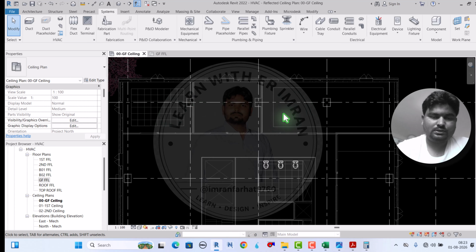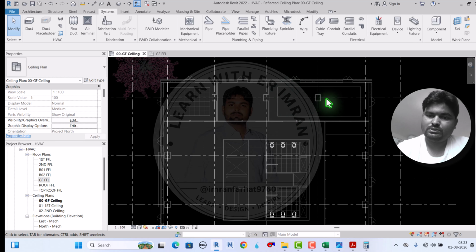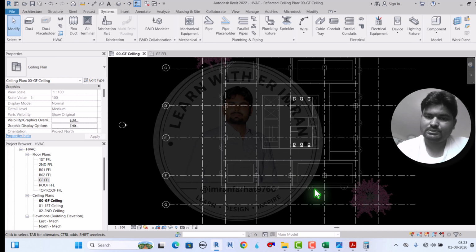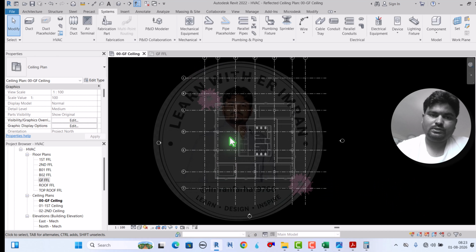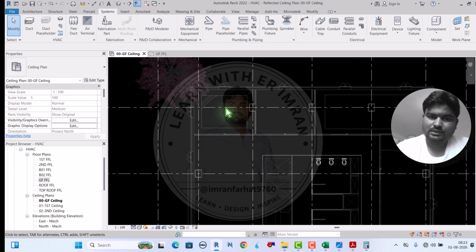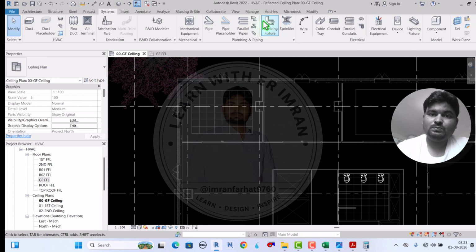About this ceiling I already explained before, so if you have not watched, then go and watch. So here also a ducted unit, similarly here a ducted unit, here a cassette, and here a ducted unit. Okay, let's place them and we will show how it looks.